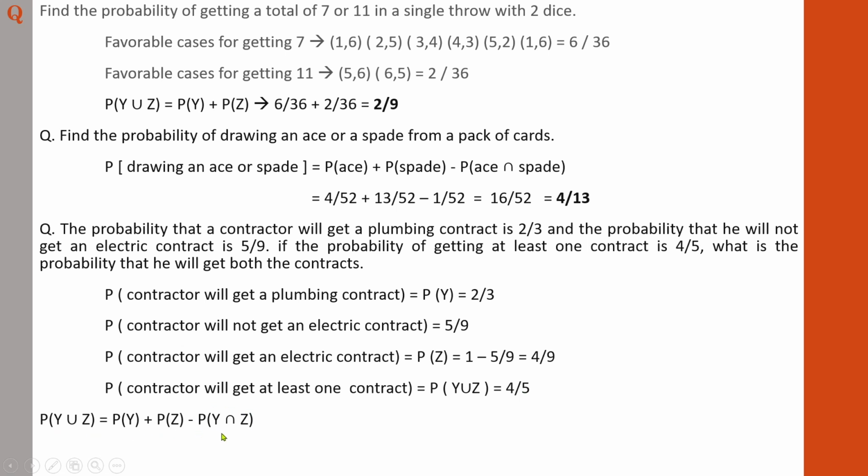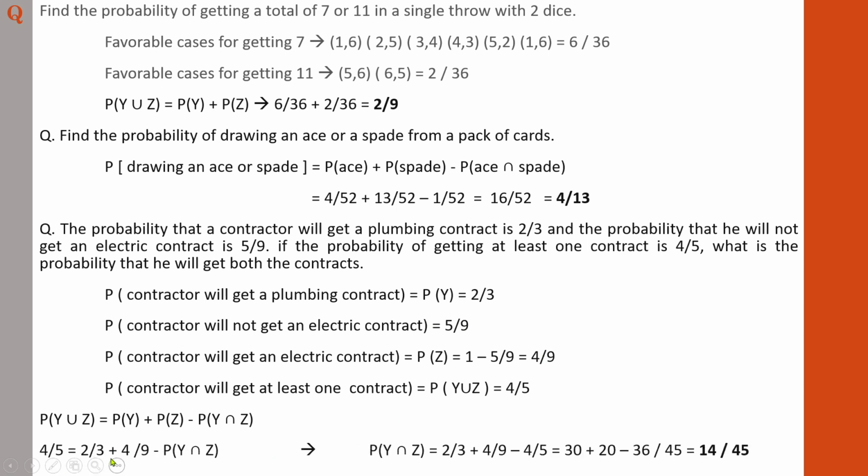This one represents both the events. In the question it is said: what is the probability that he will get both the contracts? So you need to find this value. That is the concept of this particular question. So just substitute the values which we have extracted and represented here. After substituting, I hope you know how to solve the basic mathematical steps.